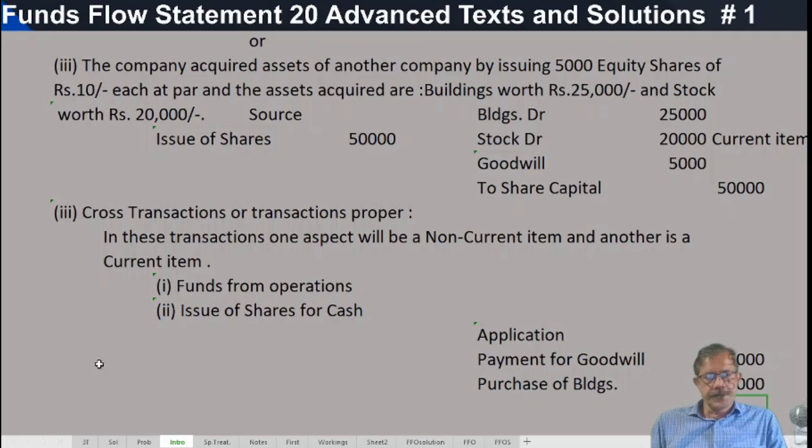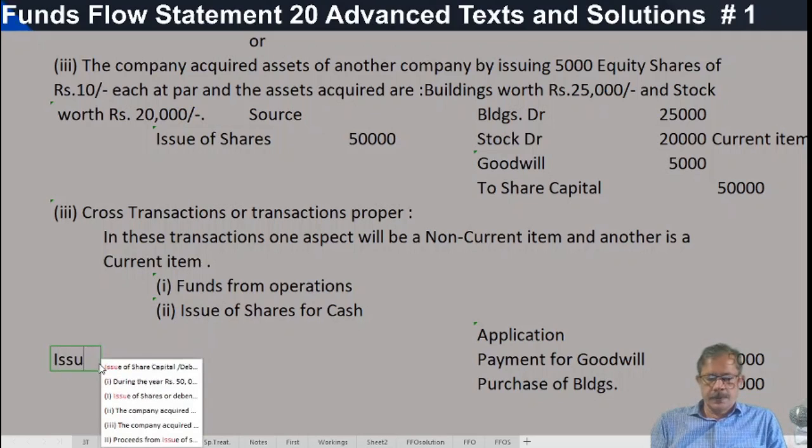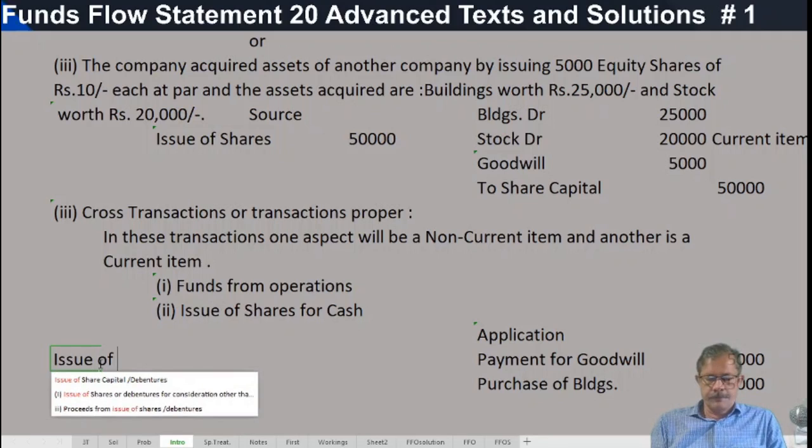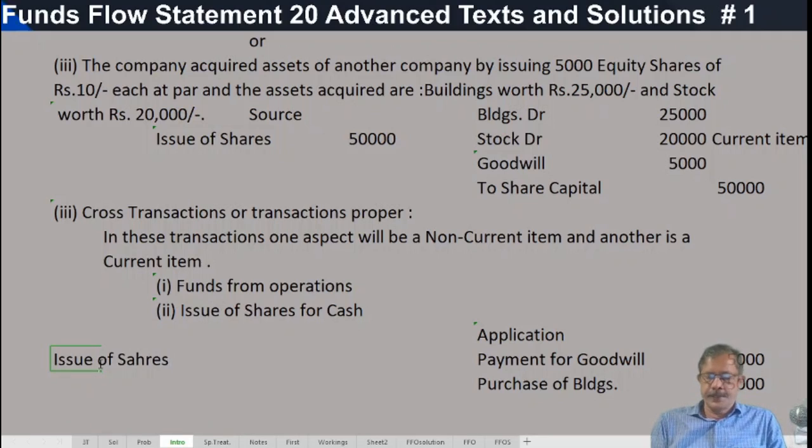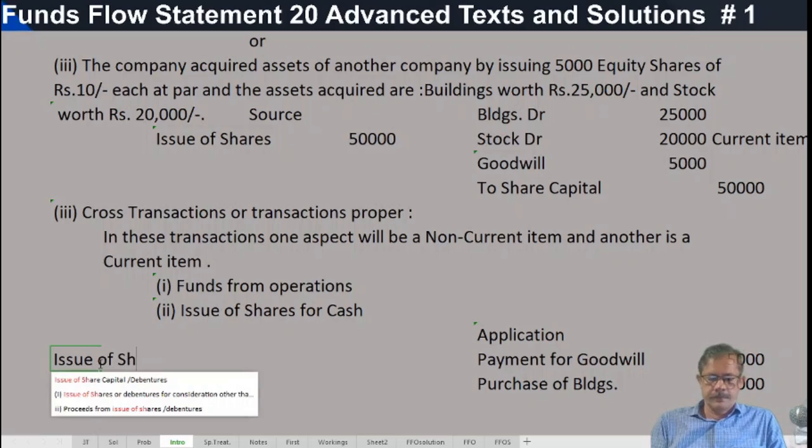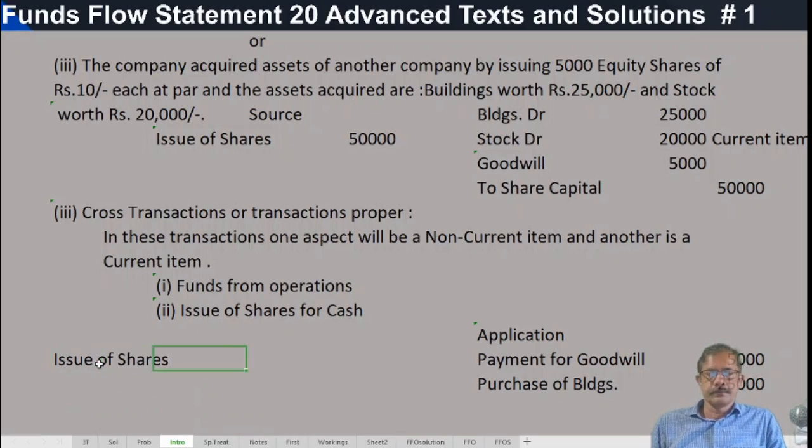And the source here is issue of shares, 50,000. And this item, stock, is a current item. The remaining items will be shown in the funds flow statement. The stock is already included in the current item.